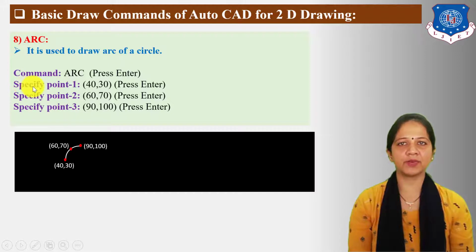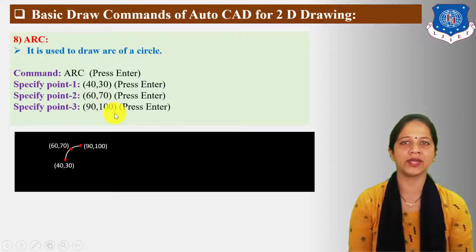Next statement display on the command bar is specify point 1. Here I have taken 40-30 distance for point 1. Then press enter. Next statement display on the command bar is specify point 2. Here I have taken 60-70 distance for point 2. Then press enter. Next statement display on the command bar is specify point 3. Here I have taken 90-100 mm distance for point 3.